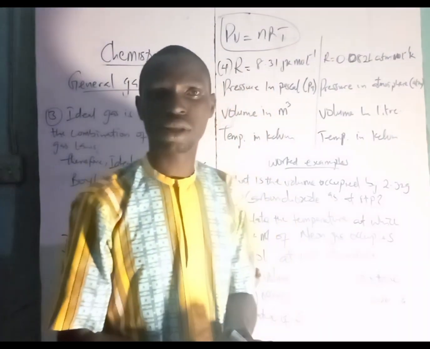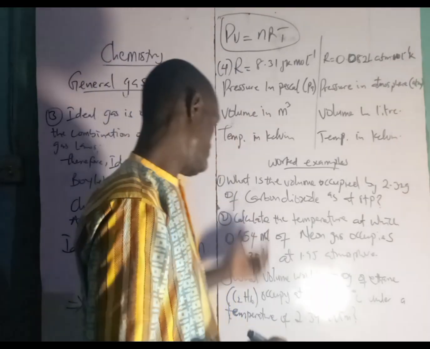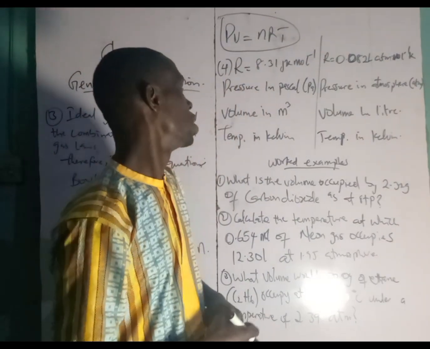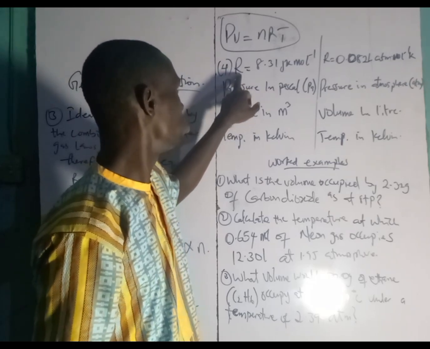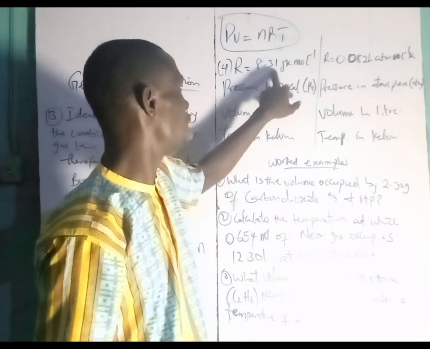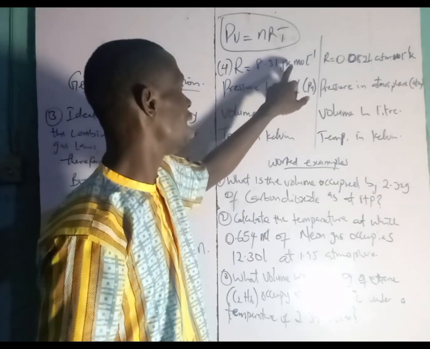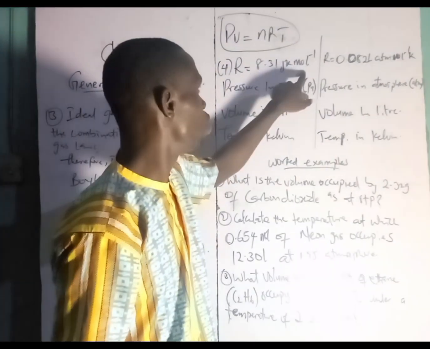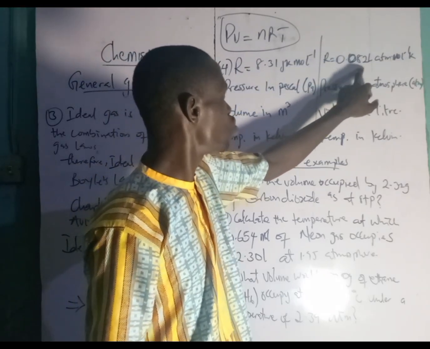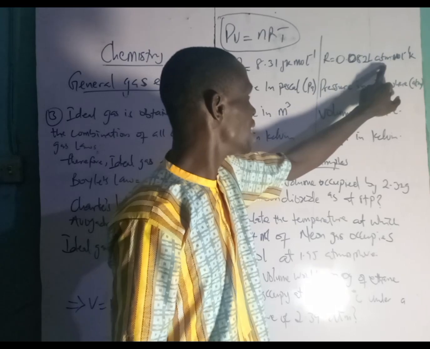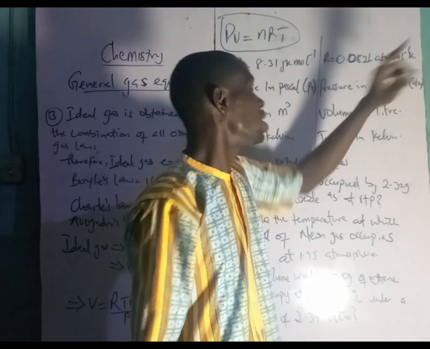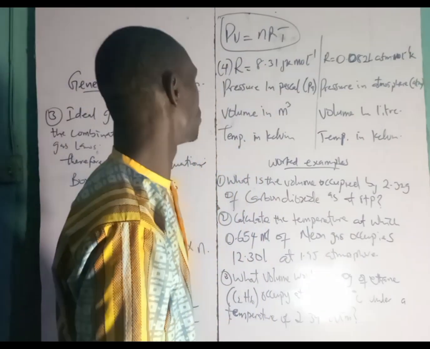Okay, let's quickly explain the fourth thing that I said we should note before we take these three examples and call it a day. Number 4 is that our R in the formula can be 8.31 joule per mole Kelvin, or 0.082 liter atm per mole Kelvin. All right.